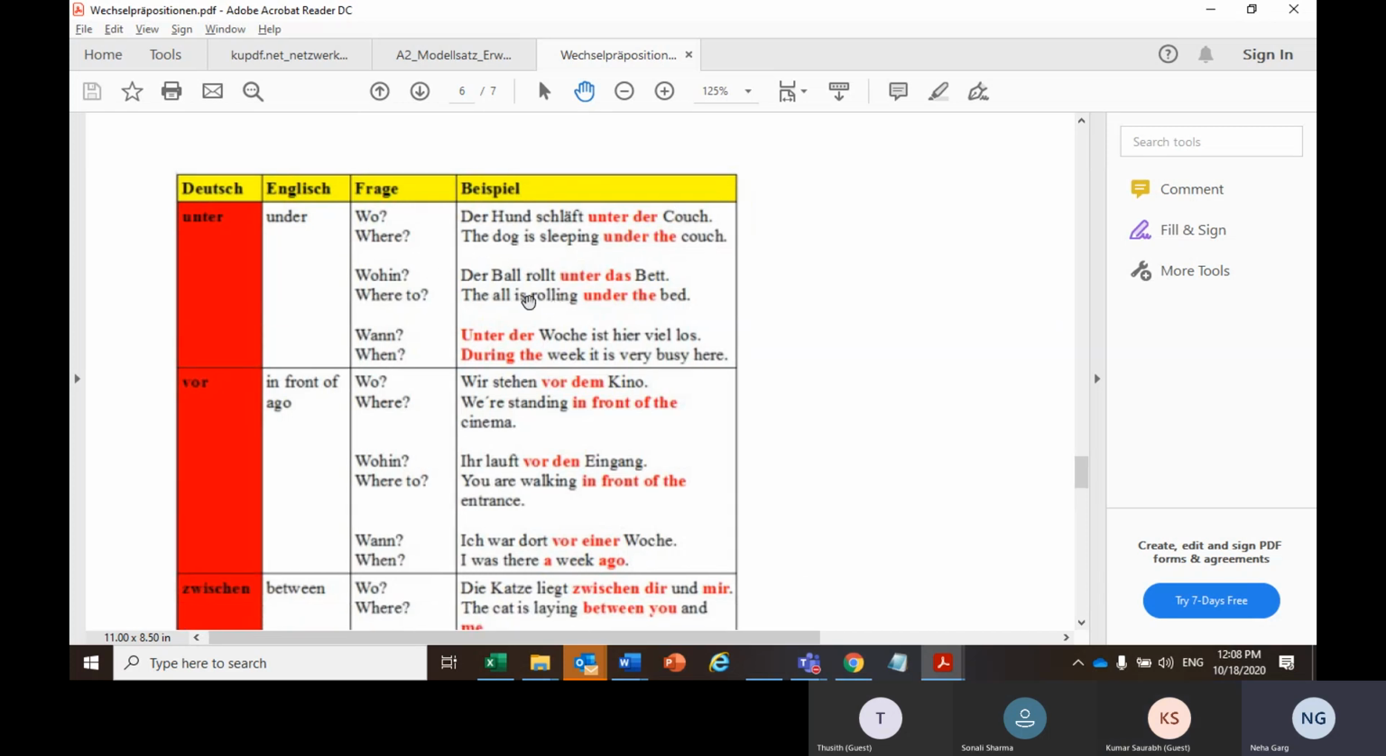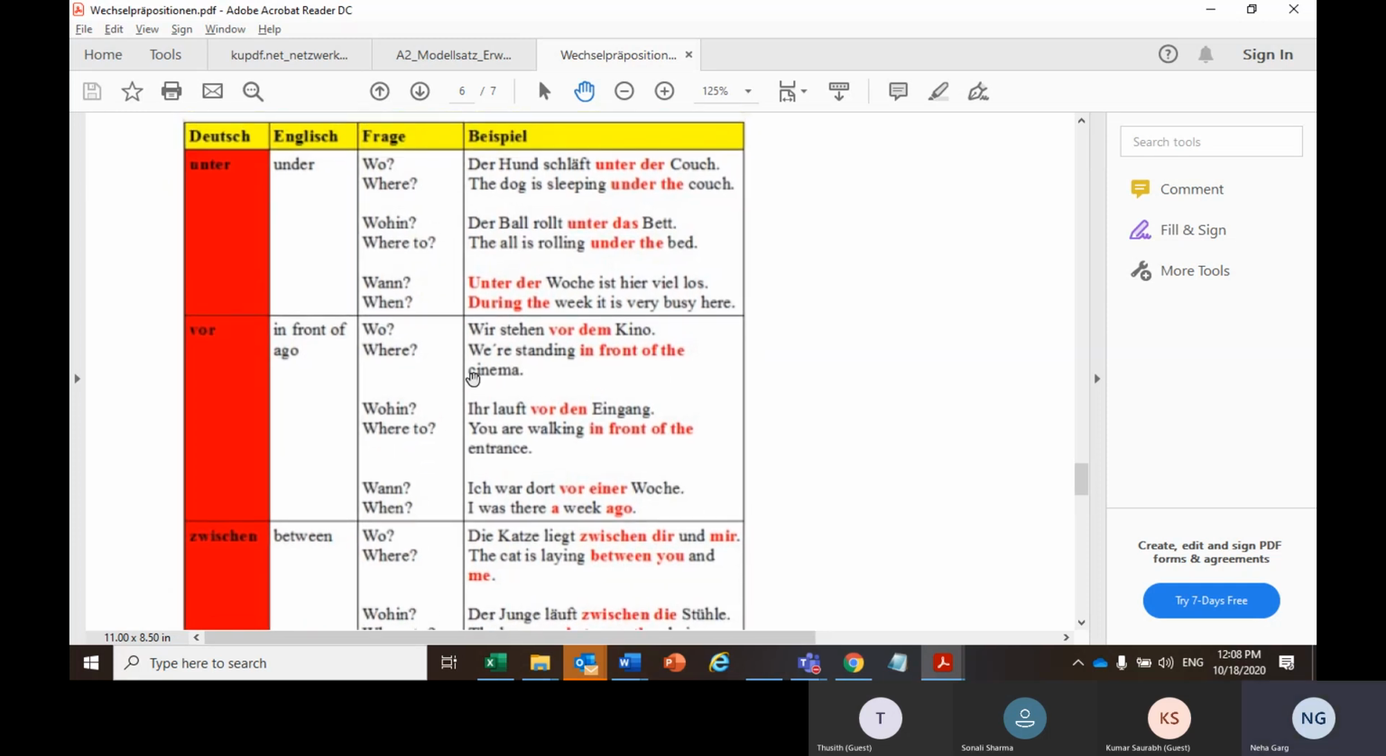But, der Ball rollt unter das Bett. The ball is rolling under the bed. Since it's rolling, there is a movement. This will be the accusative case. So das Bett, bed is das Bett. In the accusative case, it would remain das Bett only. There would not be any changes in the article of the noun.